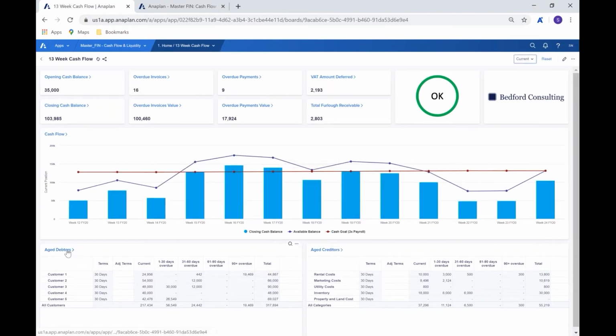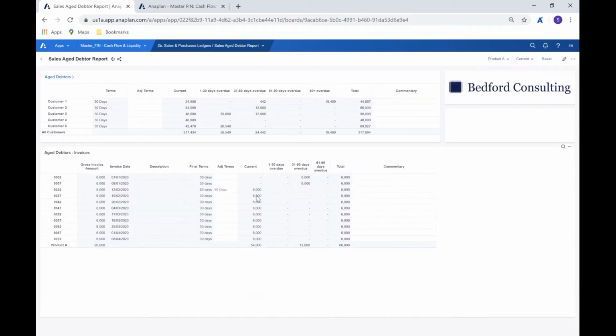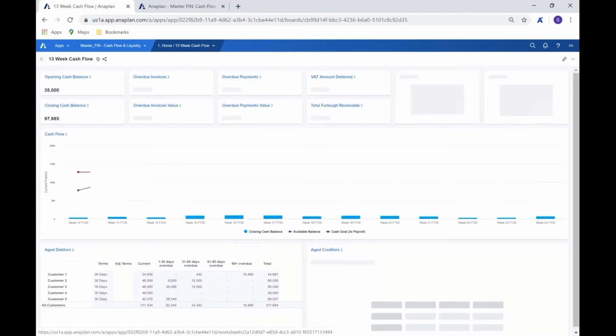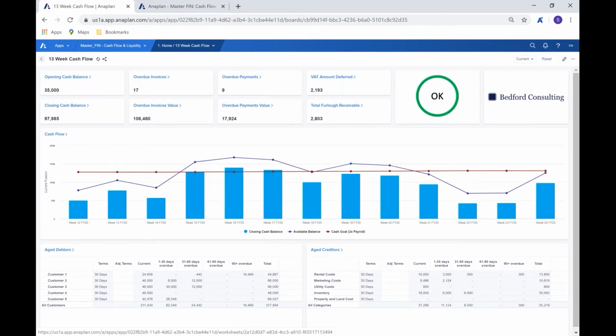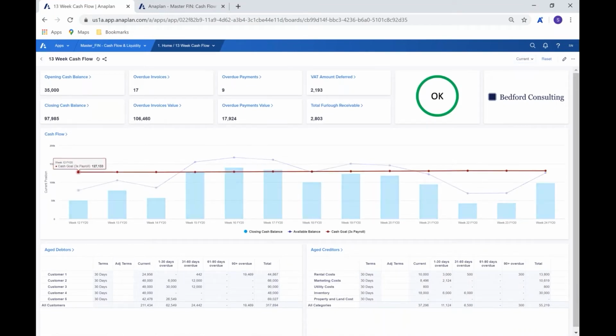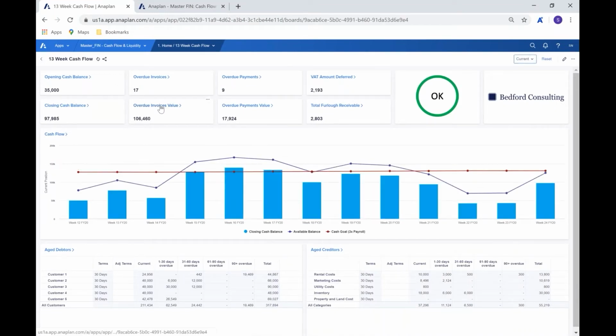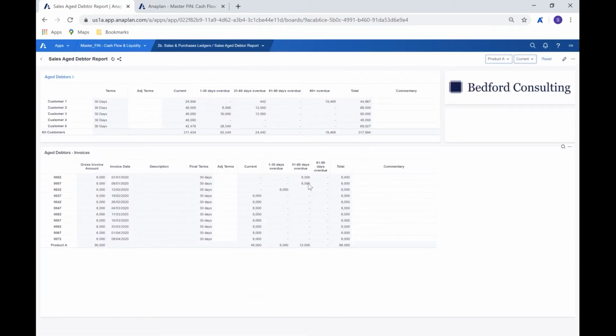These real-time updates are of course really key because it's enabling us to make changes at the very lowest level that are rolling up into the very highest level in terms of reporting. And that's something that you'll be very familiar with in Anaplan, of course, because that's what it does. But the key thing is the way that it's enabling you to do that here within this model. So if we start to look at those inflows in a little bit more detail, and we look at those aged debtors.